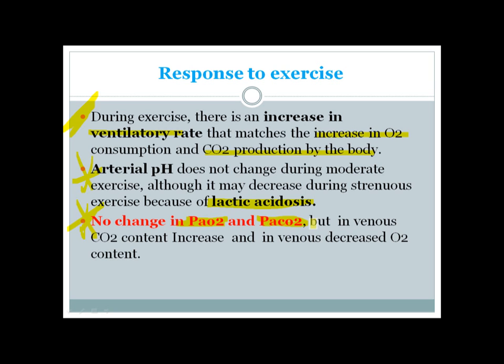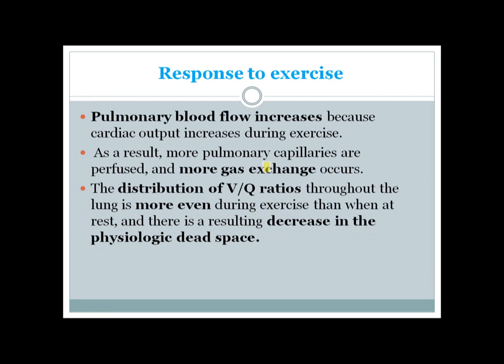But in venous blood, the carbon dioxide content increases, and in the venous blood there is a decrease in oxygen content, because carbon dioxide is produced by the tissue and oxygen is consumed by the tissue. And pulmonary blood flow is actually increased because the cardiac output also increases. And as the pulmonary blood flow increases, more pulmonary capillaries are perfused and more gas exchange occurs. And the distribution of the VQ ratios throughout the lung is more even during exercise, and it actually results in a decrease in the physiologic dead space.